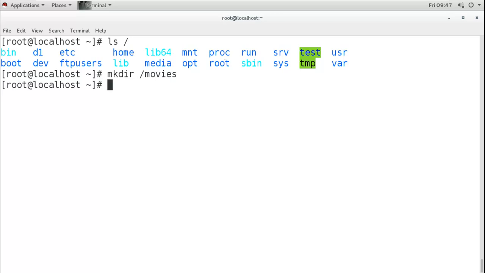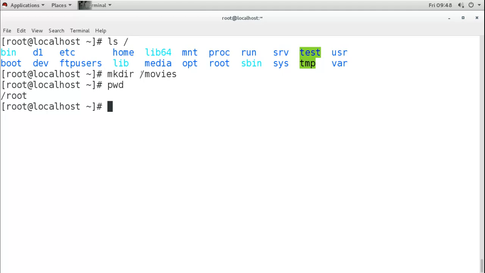Now remember, I created the directory. Now remember, where is the path? I created this directory under slash. That means if I put any data here, it will go under slash. If I don't give slash, then it will be created under the present working directory, and that means it will be created under root. Now again, root is not having any separate partition, so root is under slash, so the data will go again in slash. So whether I create anywhere in the file system, it always goes to slash unless it is having the other partition.